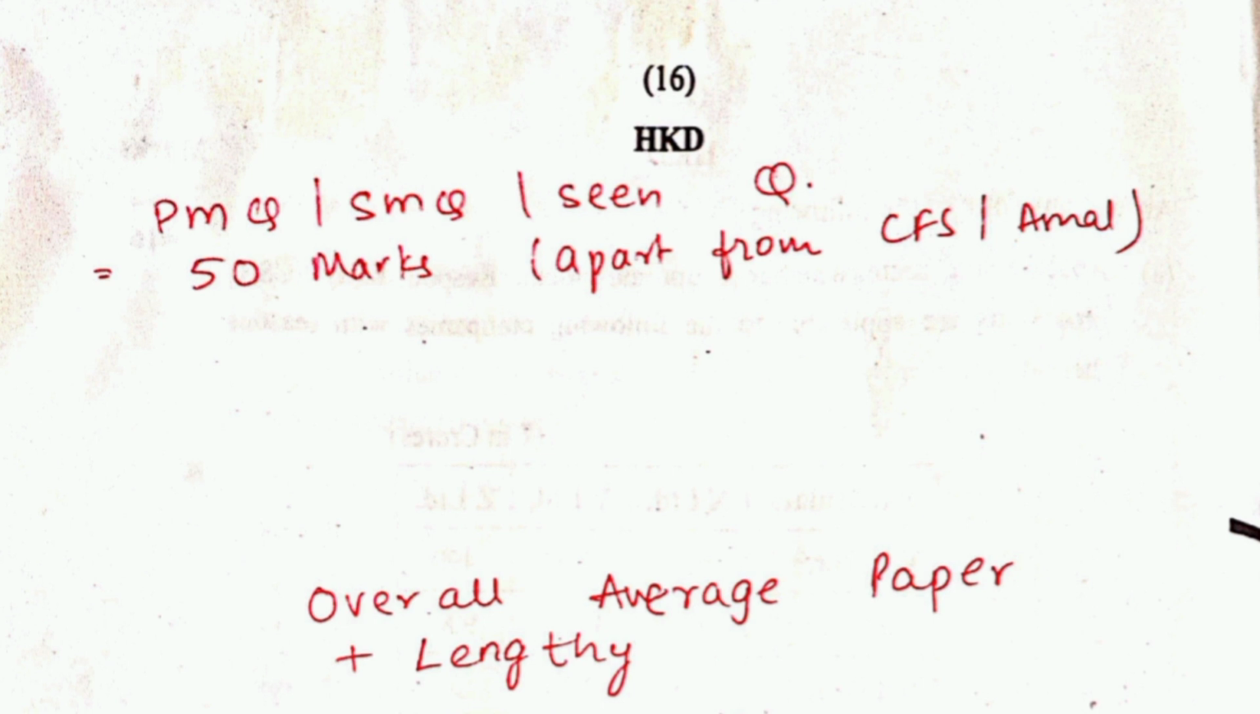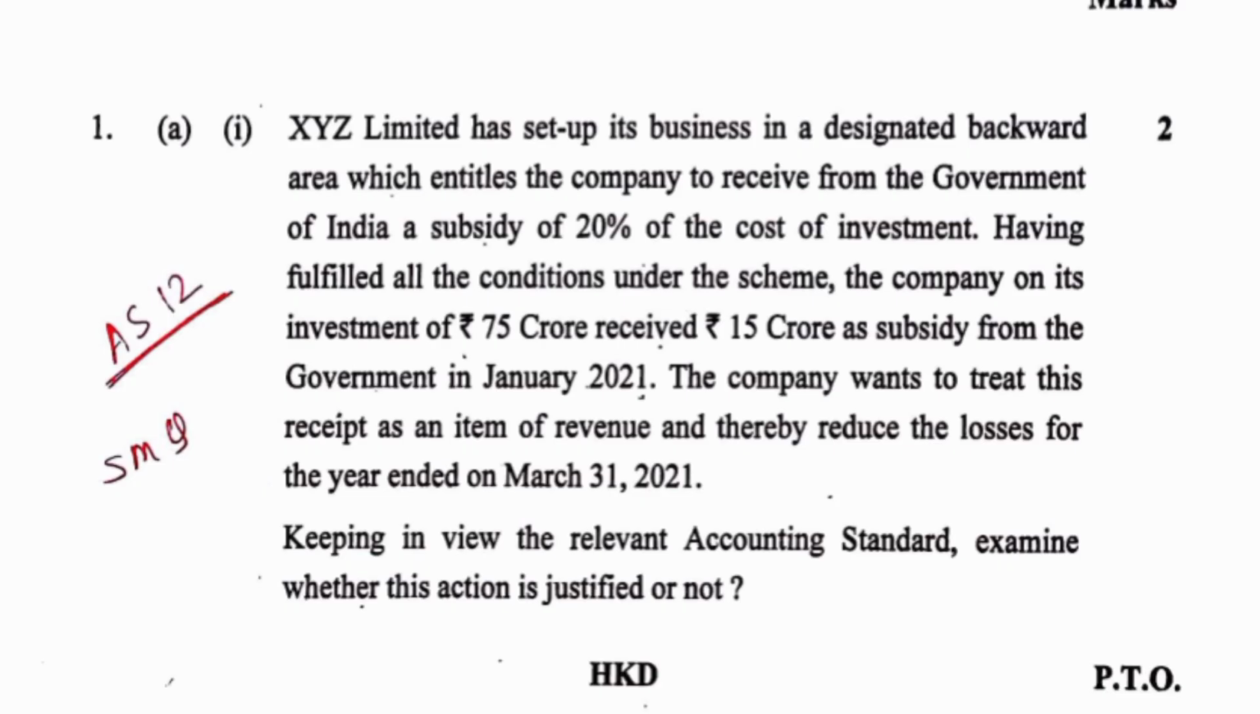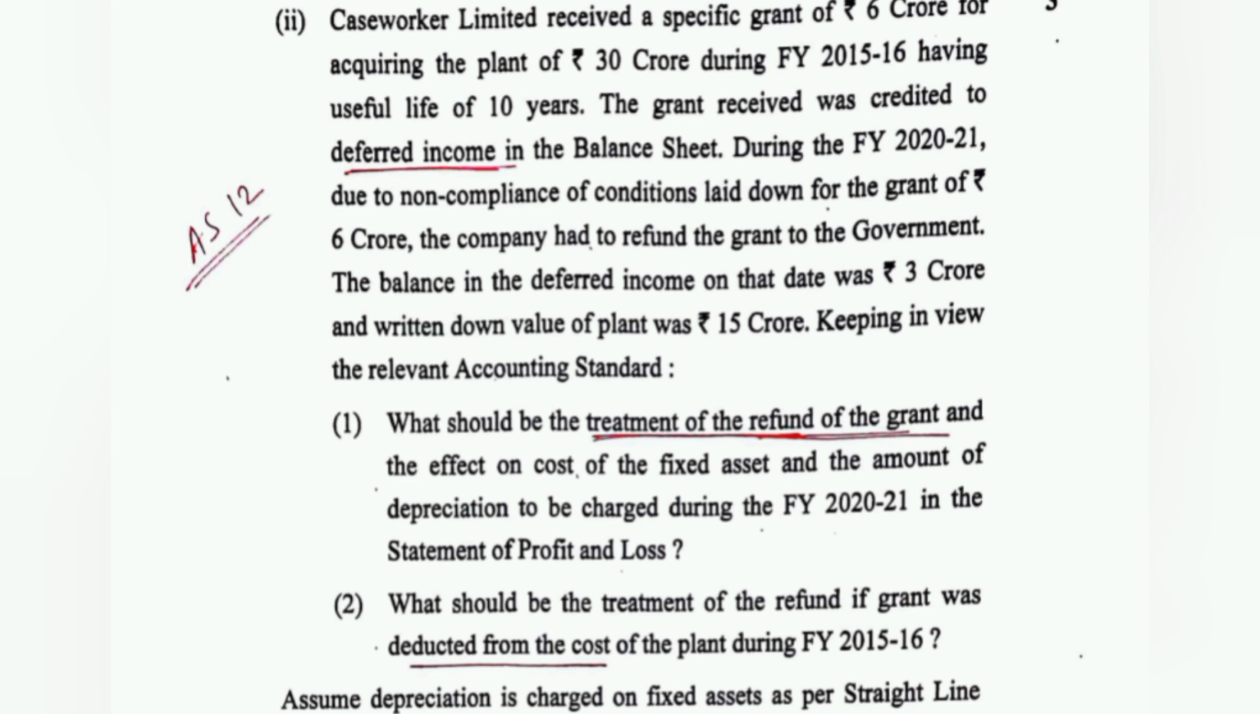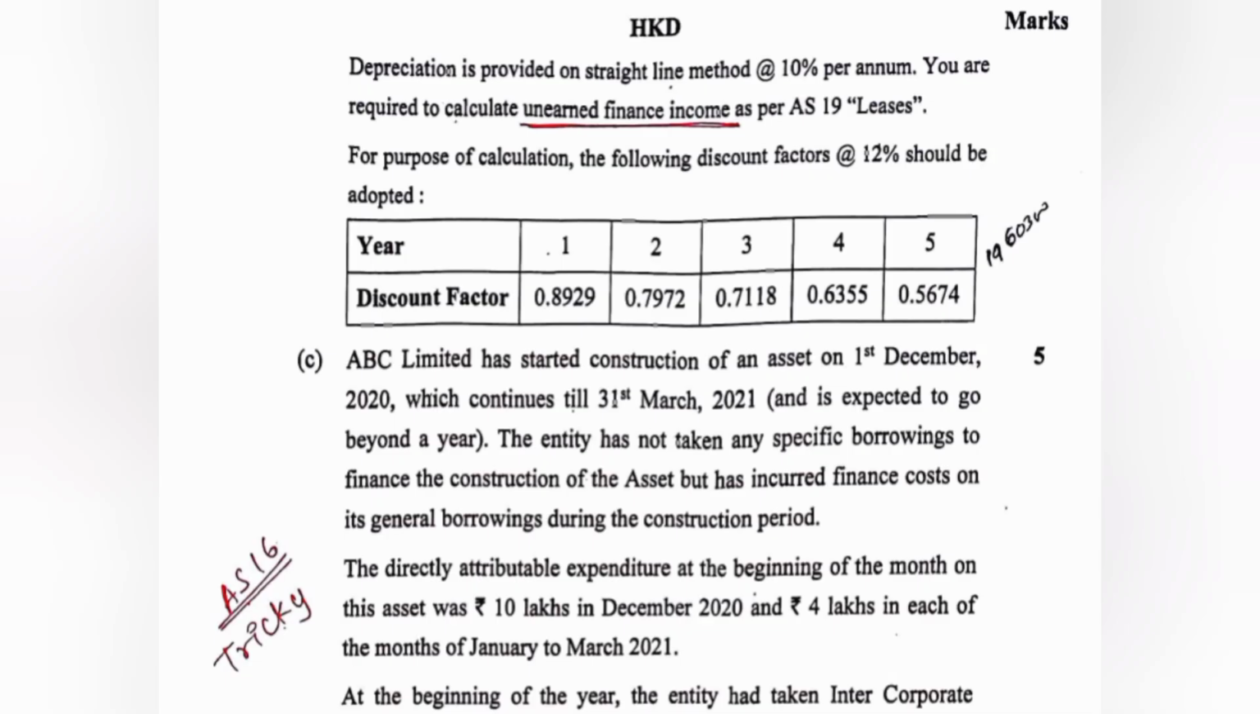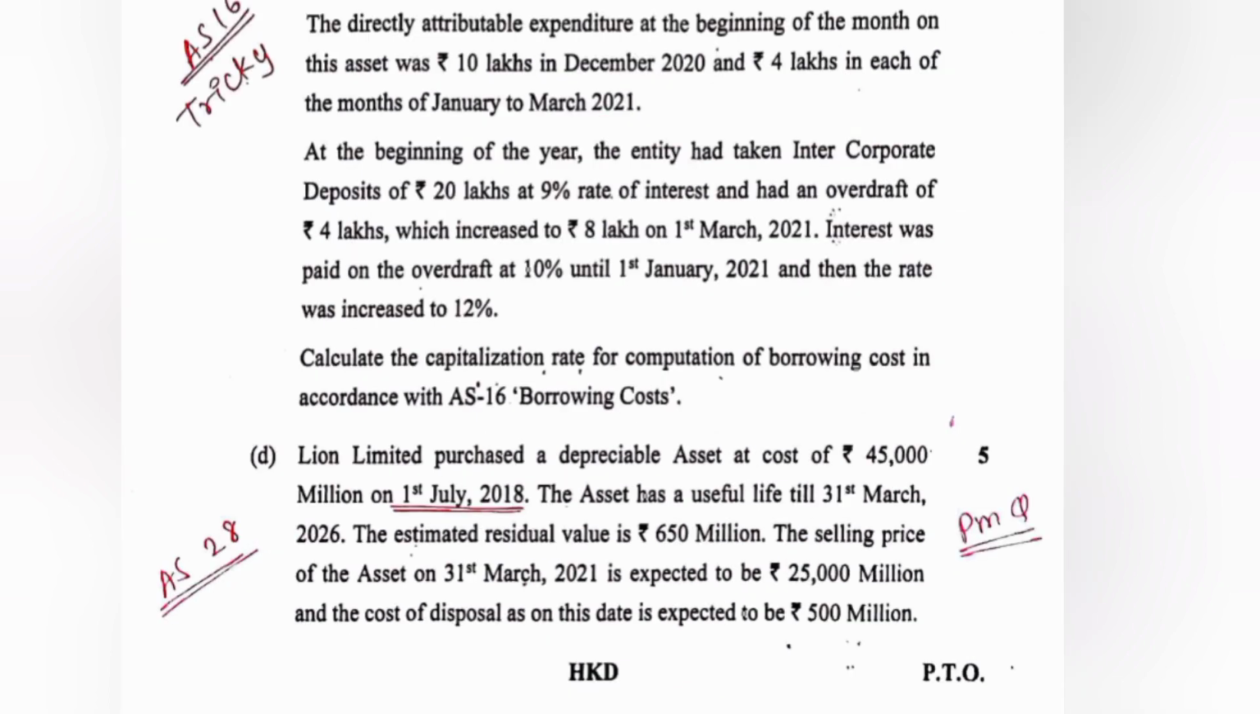Questions were directly asked from the ICAI practice manual, except for CFS and amalgamation, which were of 50 marks. The first question had 4 subparts, all on accounting standards. Accounting Standards 12, 19, 16 and 28 were asked in this. 2 questions were from the practice manual only. The Accounting Standard 16 question was a bit tricky.